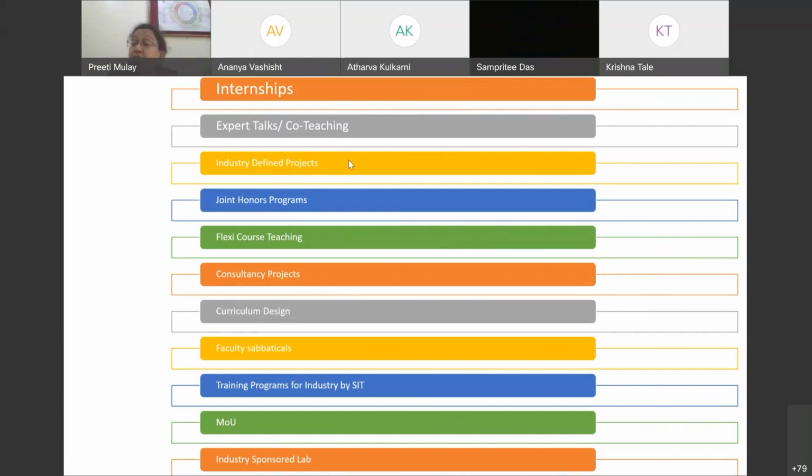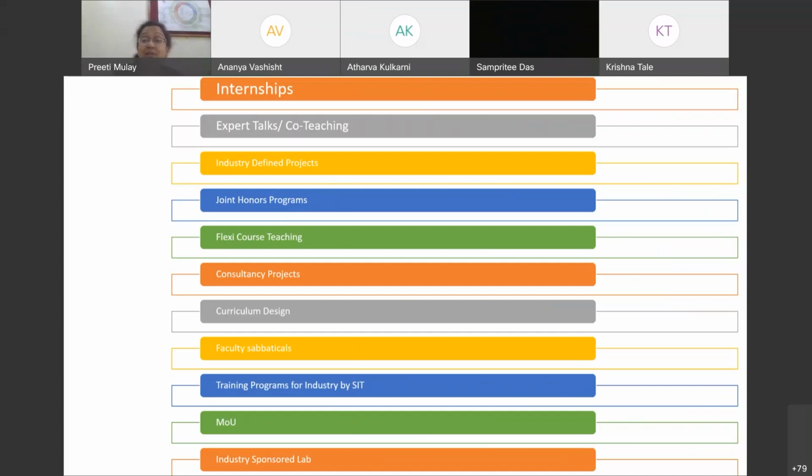Industry-defined projects. As you are aware, we have a lot of collaboration with industry, so they give us the project, and along with the faculty mentor, the student groups work with the industry mentor together and successfully complete the project as per their requirements. So the students get to work on real-time projects, right? We have also talked about MOUs and industry-sponsored labs, etc.